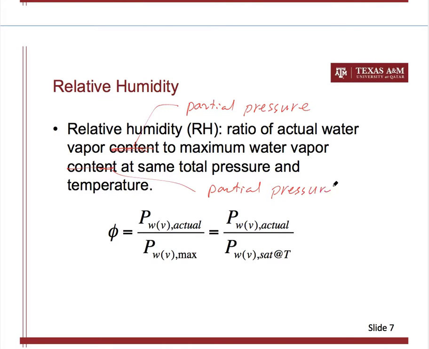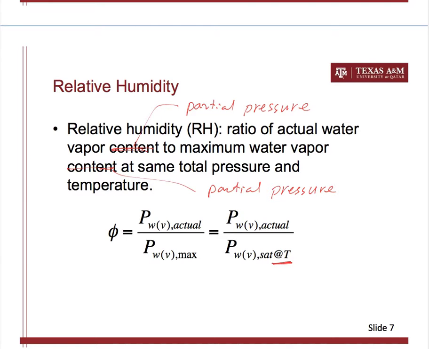So that we avoid some ambiguity. It's the ratio of the actual water vapor partial pressure to the maximum water vapor pressure that can exist in your system. What is the maximum water vapor partial pressure that can exist in your system? It's actually the saturation pressure of the water vapor corresponding to this particular temperature of your system.